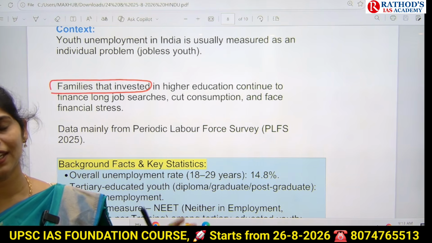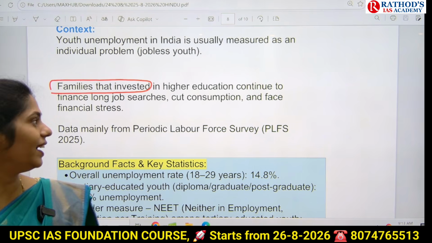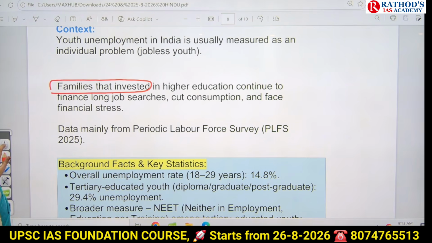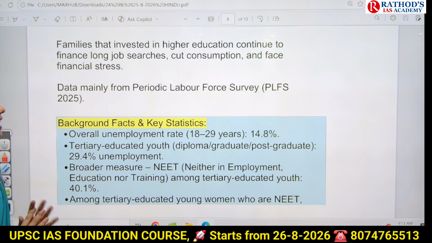Once BTech is done, again they have to learn some Java, .NET, anything like that. Because of this, there will be cutting of consumption by the family, and they will be facing financial stress. That is the content of this article.